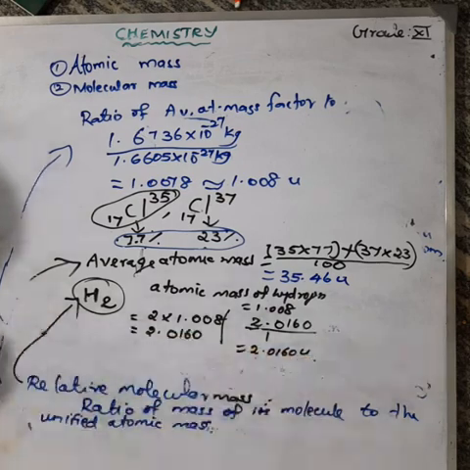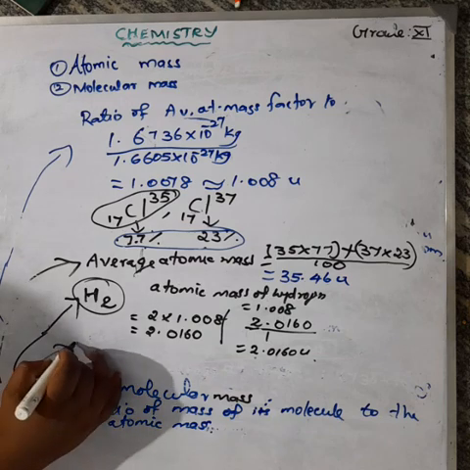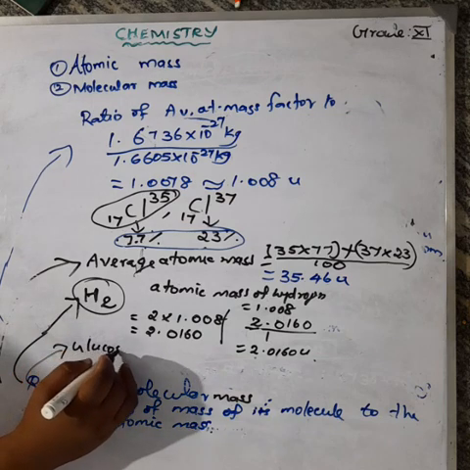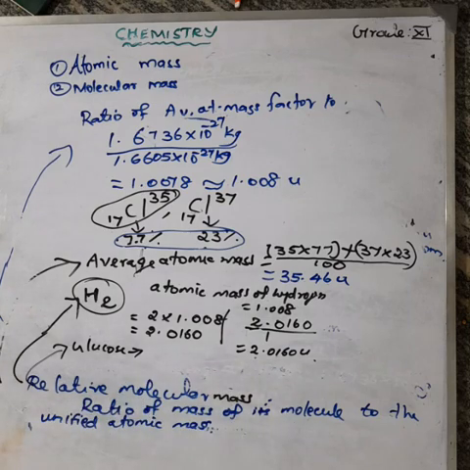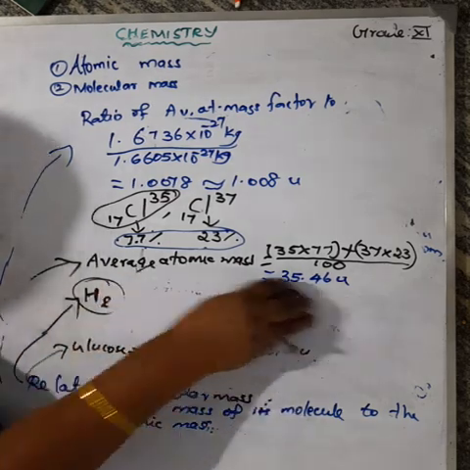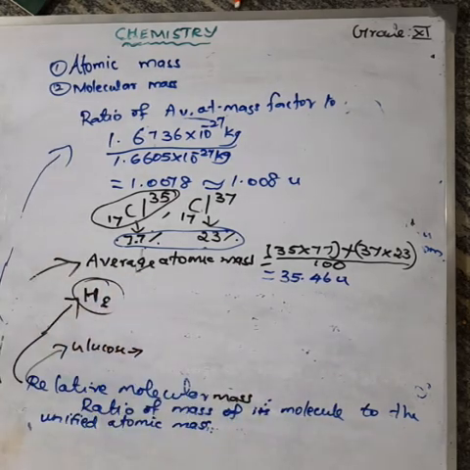And another example, the relative molecular mass of glucose. How can you calculate the relative molecular mass of glucose? We should know the structure, the formula for glucose. Then only can we calculate the relative molecular mass. What is the formula for glucose?